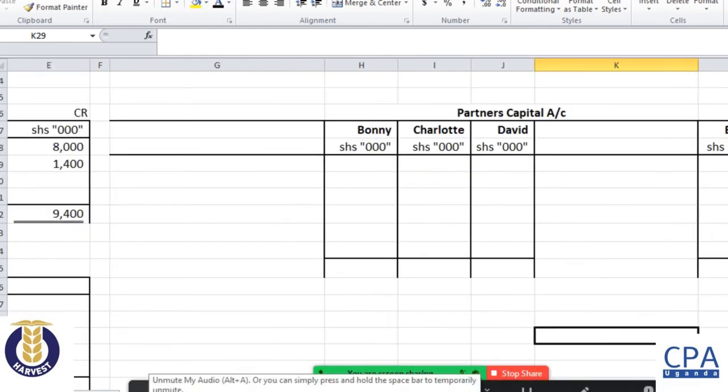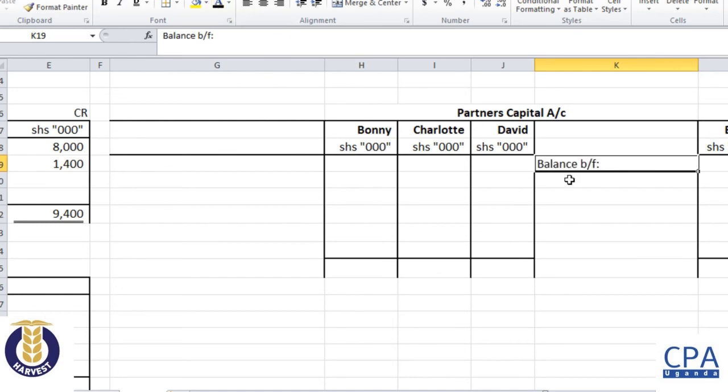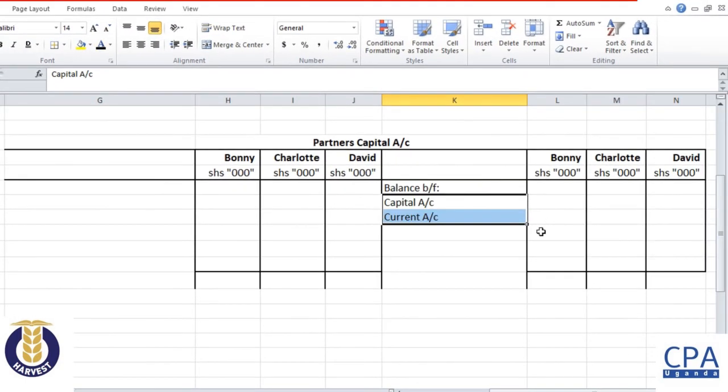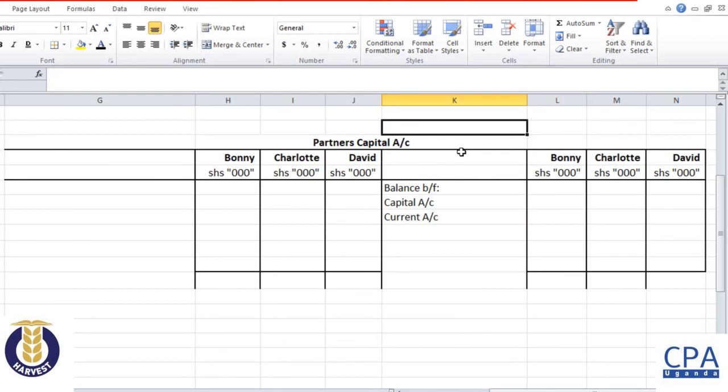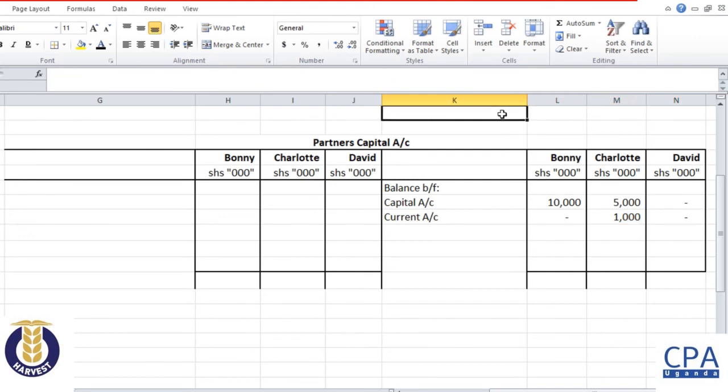All right. Who do I begin with? What are we going to have? Opening balances, not so. That is very obvious. Because we are maintaining fluctuating accounts, we shall have to capture both the capital and the current accounts. So as you can see in the question, those are the figures. Am I right? Bonnie, Charlotte, David, of course, doesn't have any opening balance. Loan taken over. Loan taken over where? On which side? On the credit side. Okay.